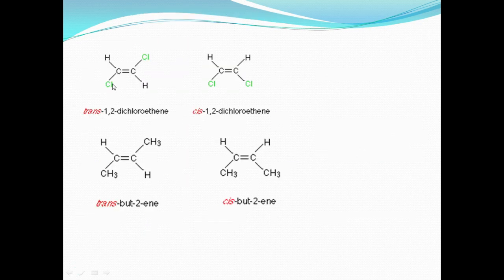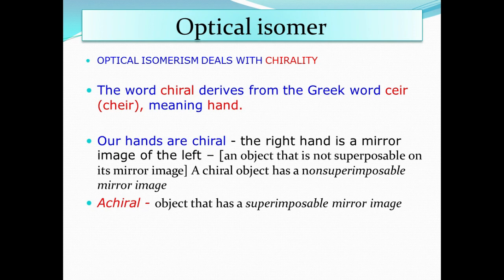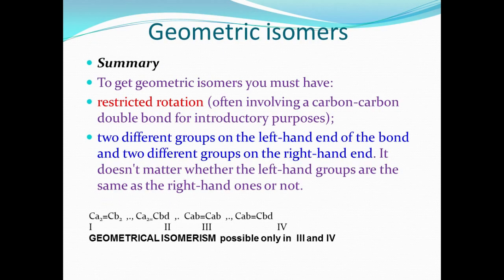Here is one example: chlorine and chlorine on opposite sides is the trans isomer, and chlorine on the same side is called the cis isomer. Here they are talking about methyl on opposite sides: this is trans-butene, and then cis-butene. Geometrical isomerism is summarized: you must have restricted rotation, often involving a carbon-carbon double bond. The two different groups are at the left-hand end of the bond and two different groups at the right-hand end, right? It does not matter whether the left-hand groups and right-hand groups are the same or not. So the geometrical isomerism is over.